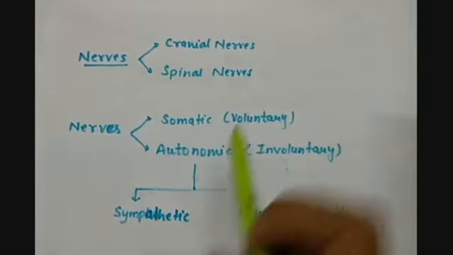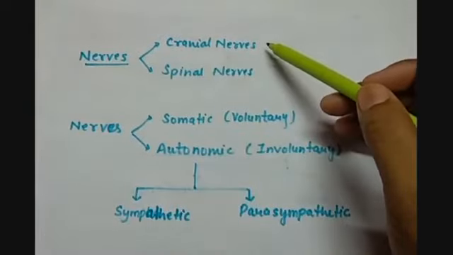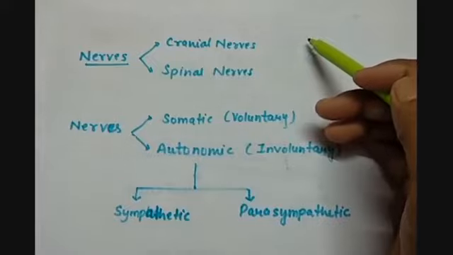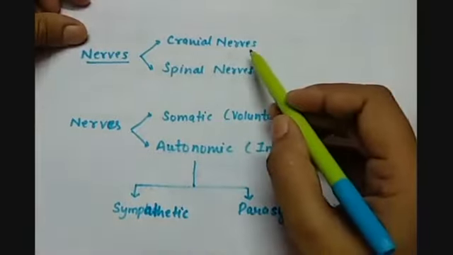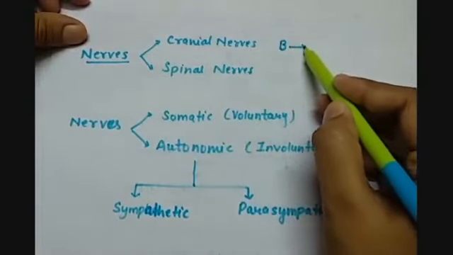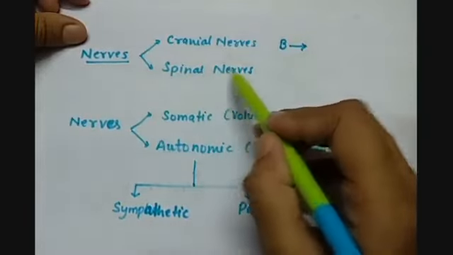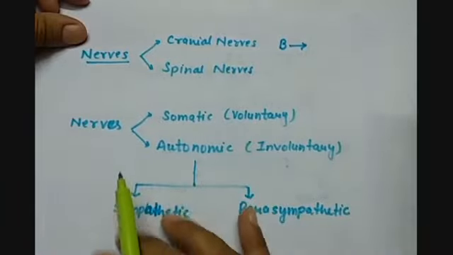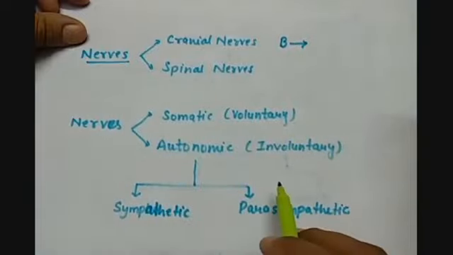Nerves can be of two types, cranial nerves and spinal nerves, on the basis of where they take up the signal and where they drop the signal. Cranial nerves are the nerves which take up the signal from the brain and give it to other parts of the body. Spinal nerves are the ones which take up the signal from the spinal cord and give it either to the brain or to the peripheral nervous system.